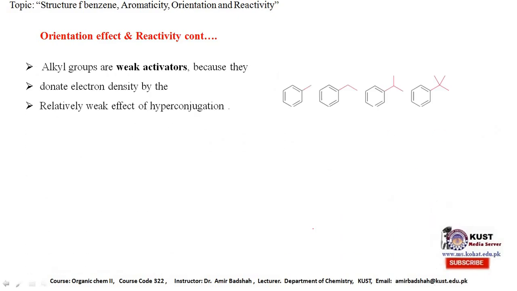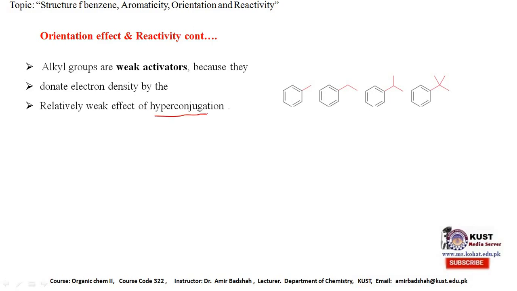The alkyl groups are considered weak activators. So the first one is the strong, the second is the moderate, and the third one is the weak activators. Why is the alkyl group considered a weak activator of the ring? It donates electrons, but the donation of electrons is through a very weak effect, which is hyperconjugation.